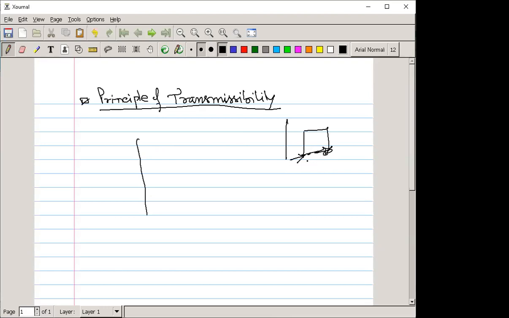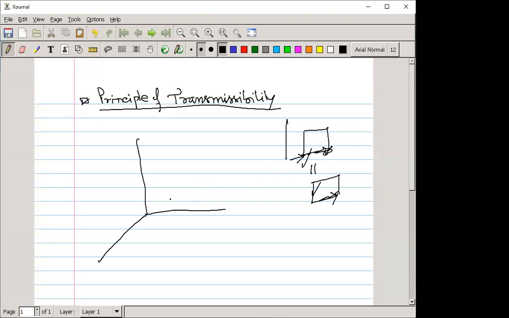Suppose this is your force, we can write the same thing here also. This is only applicable when the body is rigid, and the line of action and the magnitude of that force are equal. This is the principle for finding out the moment.